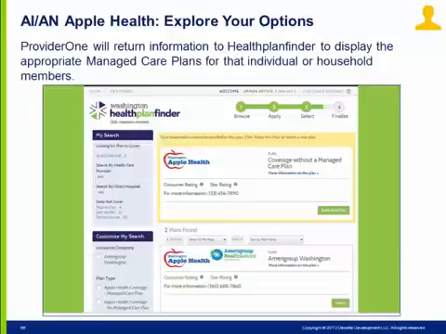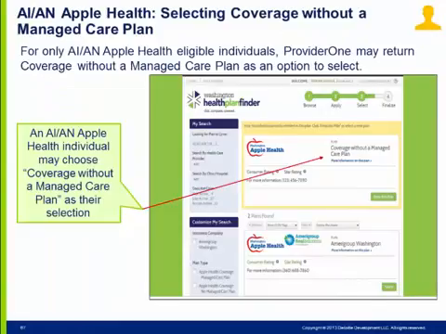For mixed households, with both Apple Health non-AIAN and Apple Health AIAN members, the individual will first be directed to the Apple Health Explore Your Options page to select a managed care plan for those non-AIAN household members, and next to the Apple Health AIAN Explore Your Options page.